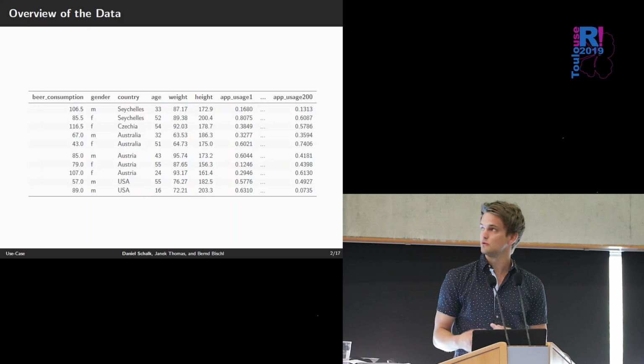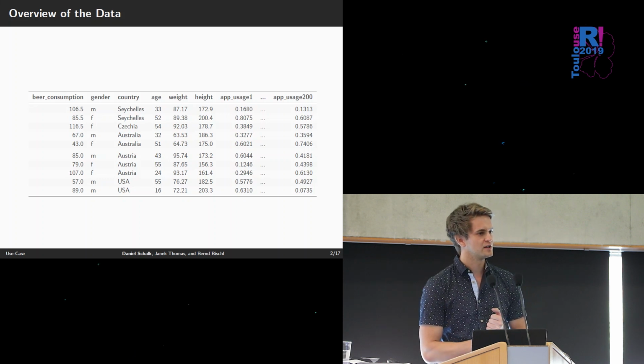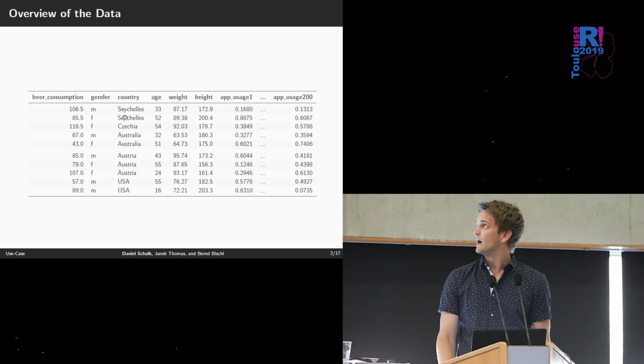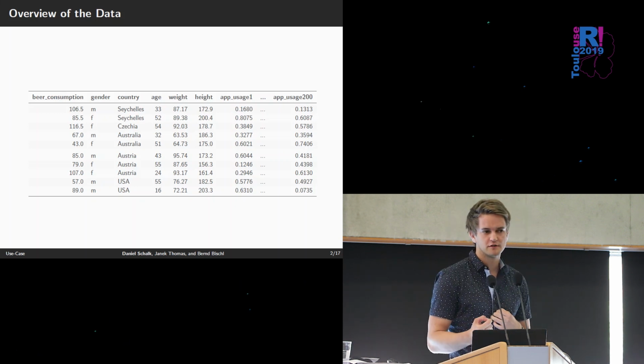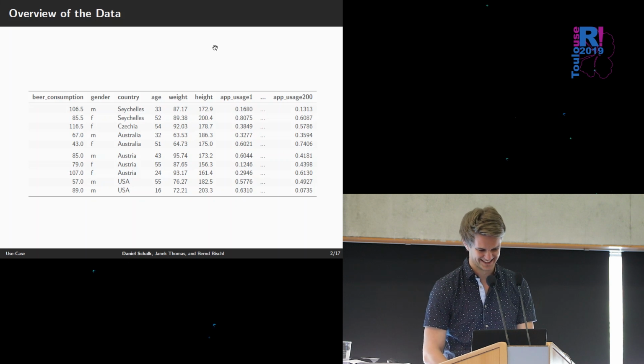So we have collected 200 observations, and we have the beer consumption in liters per year. We have the gender, the country, the age, the weight, the height. And we have also collected 200 features from app usage.